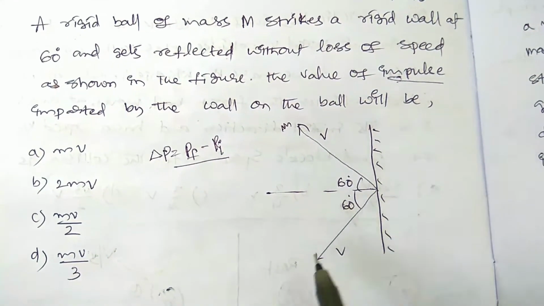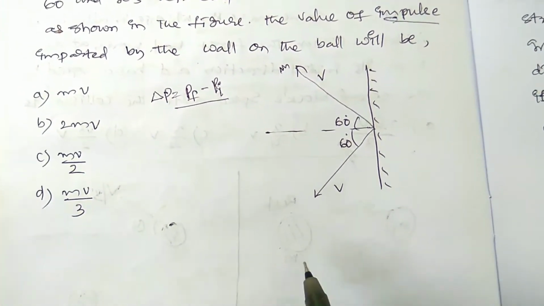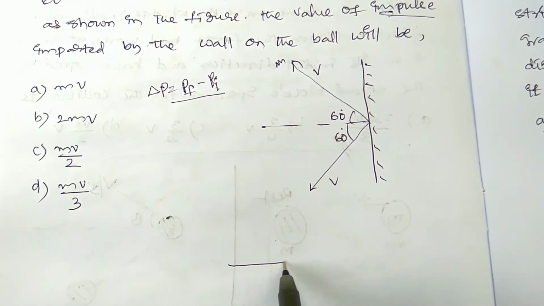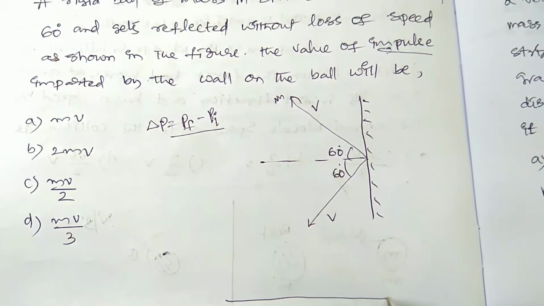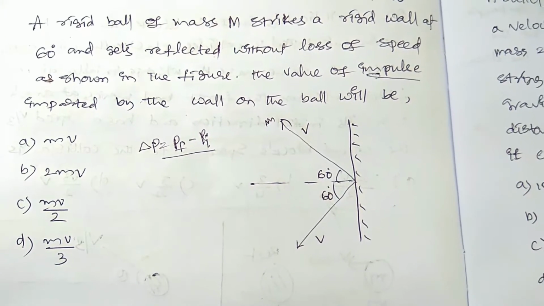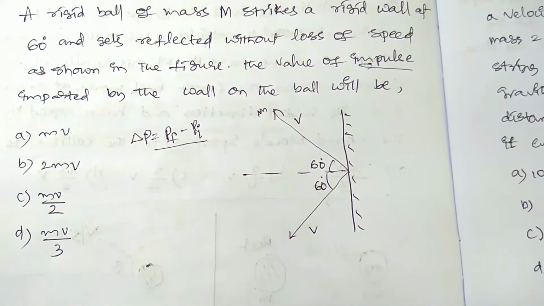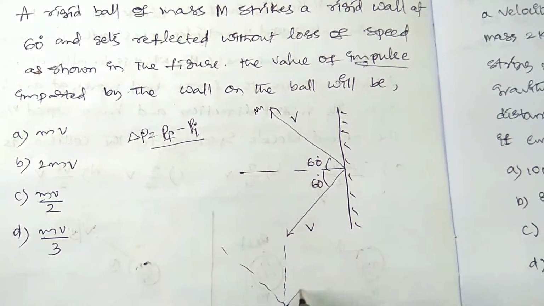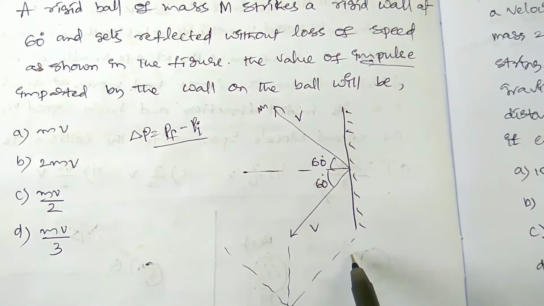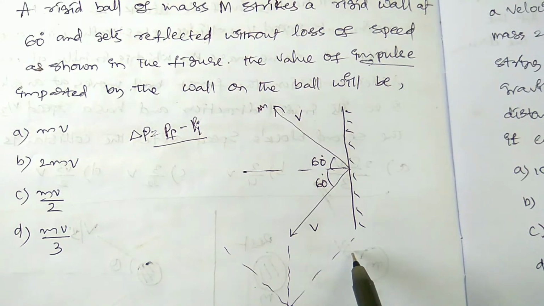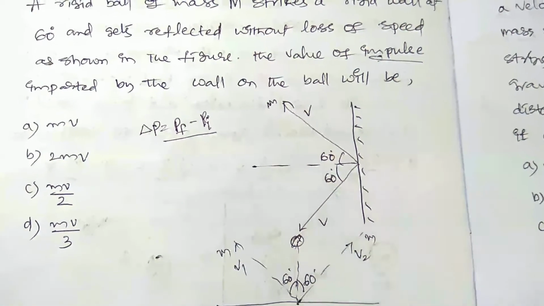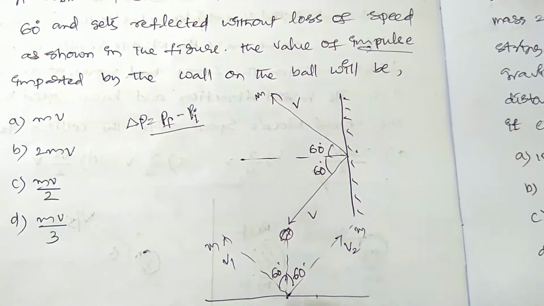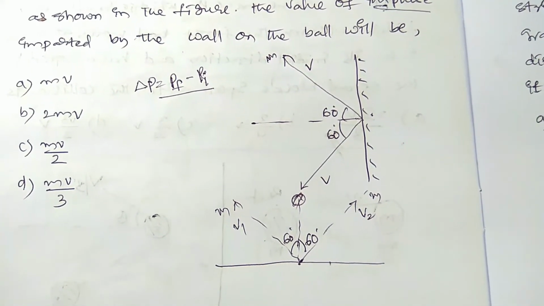You just have to write the final momentum and the initial momentum. This is the figure which you have there. So this can be drawn for our comfort. This is the plane surface, okay, and this is the hitting of the ball, and these are the directions of motion. So this is the mass with v1 velocity, and v2 after reflection. So this is the ball, making an angle of 60 degree. This can be drawn in this way simply.